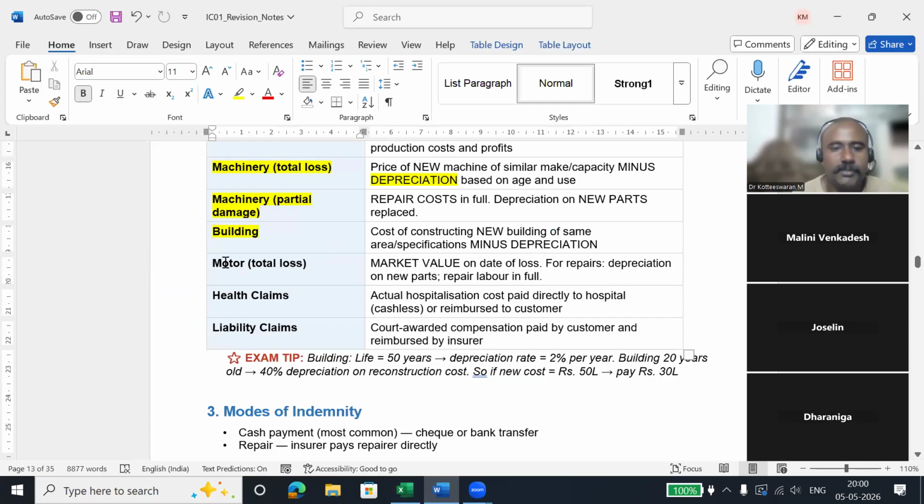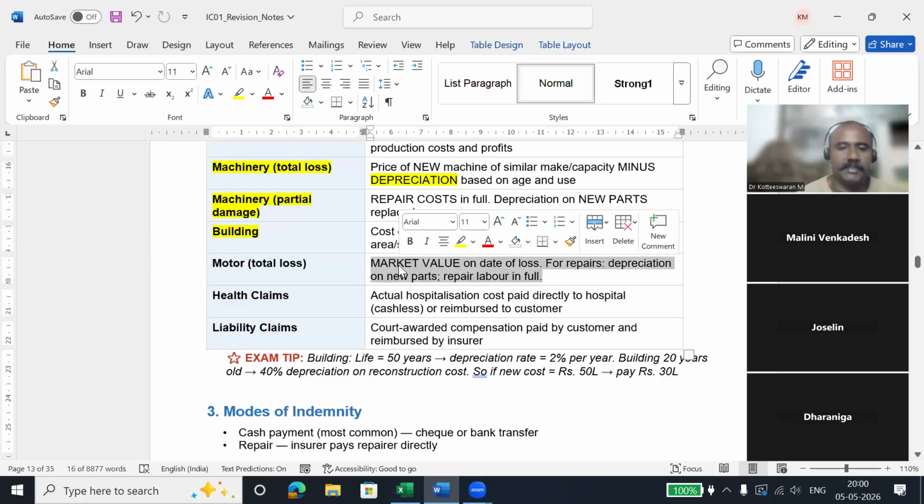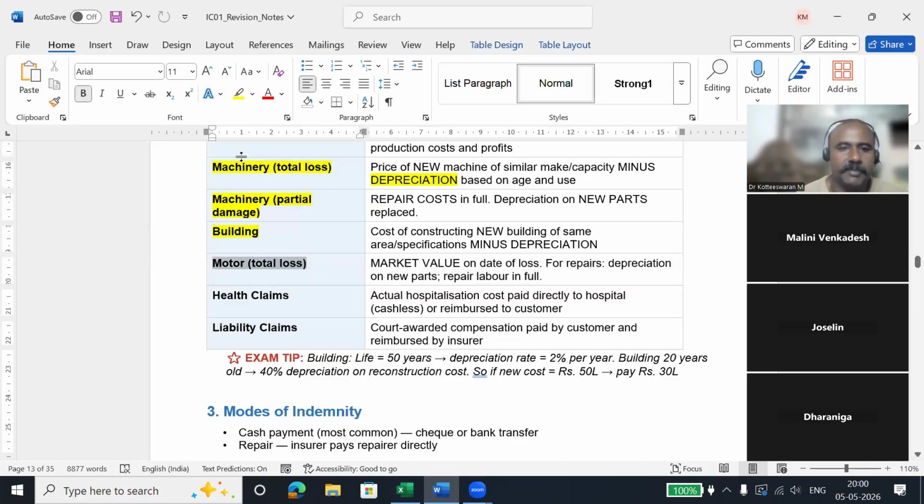Okay. So motor loss. Motor loss, we are seeing this as an example since the starting of this chapter. Motor loss is two-wheeler. So all these things will have market value. We cannot go for the sales price. We purchase and we use it. So there is depreciation.